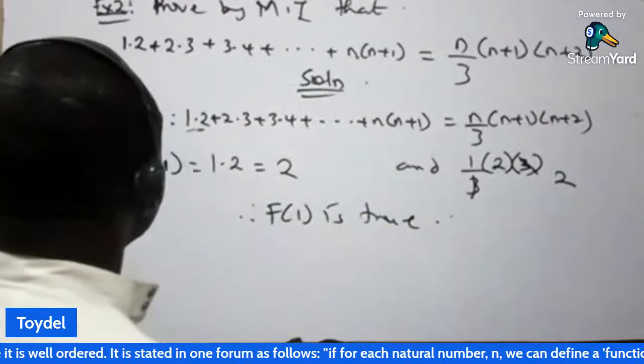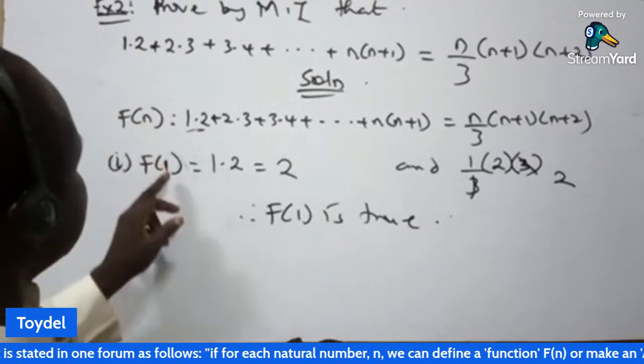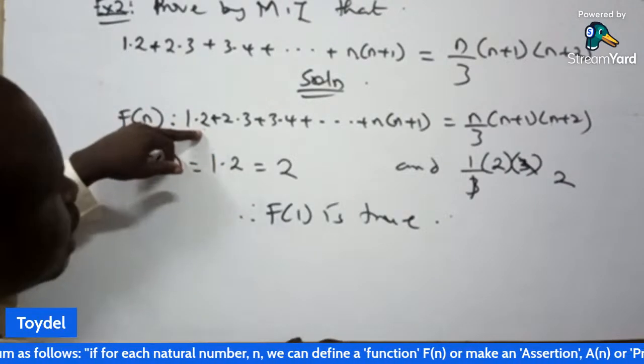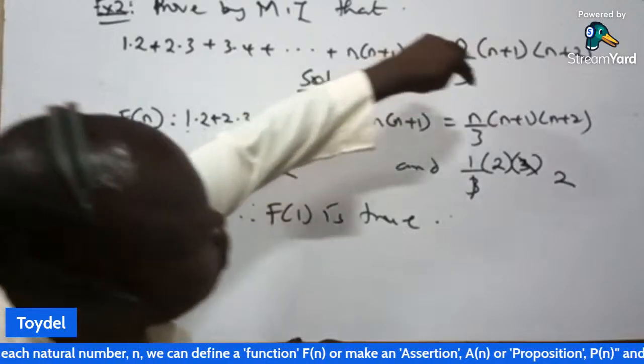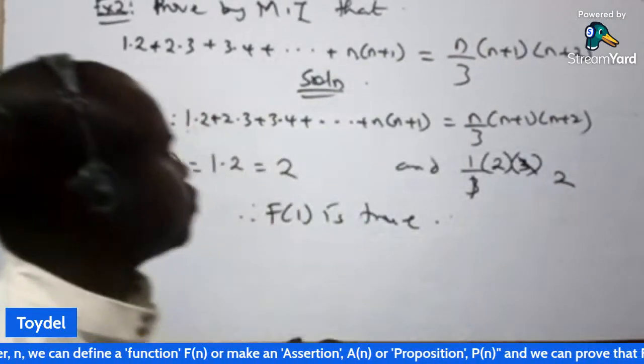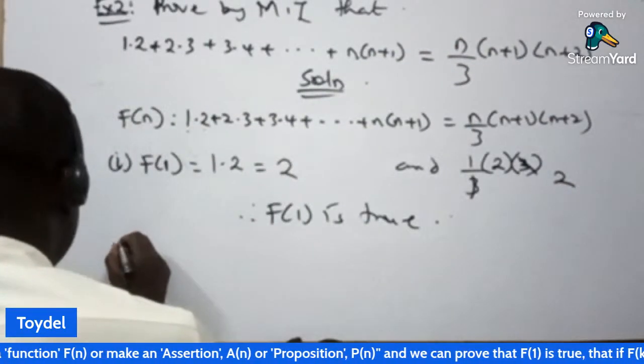Why is it true? When you substitute the first value when n equal to 1, this is the first value at the left hand side, it is equal to 2. When you substitute for n at the right hand side, it is equal to 2. So that is true. Then we go to Roman figure 2.